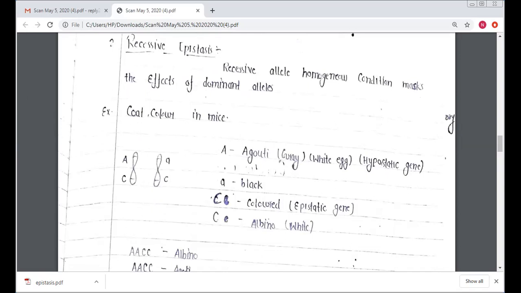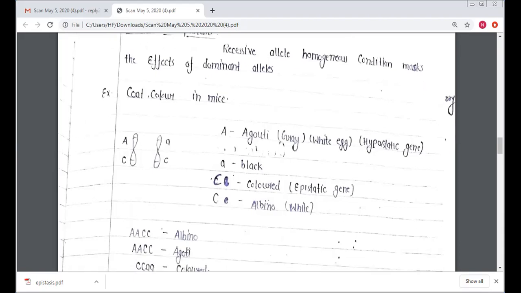So here the homologous chromosomes, capital A represents the agouti color, that is the gray, and small a for the black color. Capital C for the colored, that is the epistatic gene, and small c represents the albino.